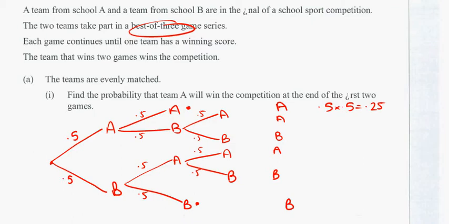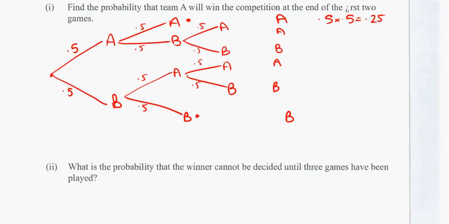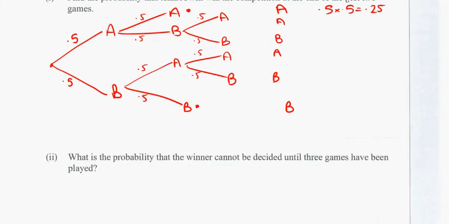Right, part 2. We're probably going to need the tree still. What is the probability that the winner cannot be decided until 3 games have been played? So we want the probability of getting through to 3 games. There's 4 ways we could do that, multiplying down the branch each time.